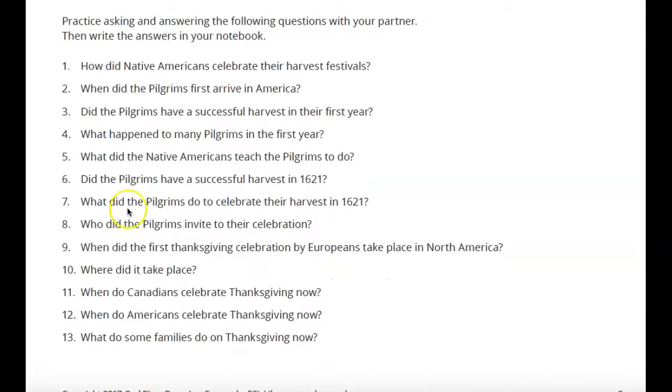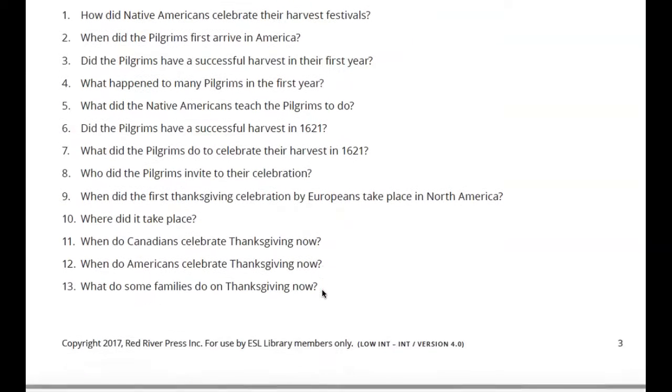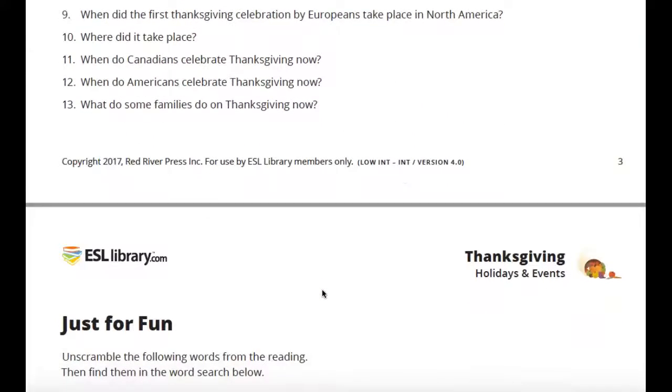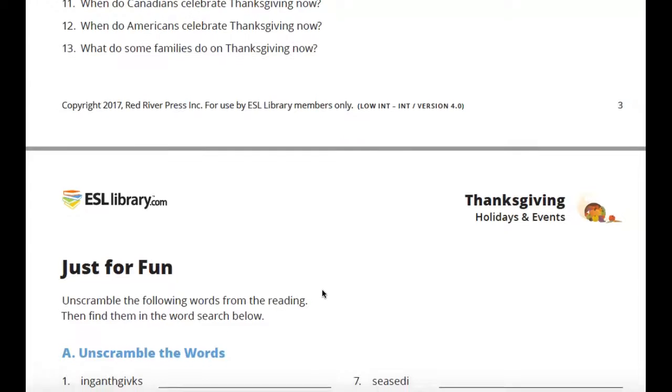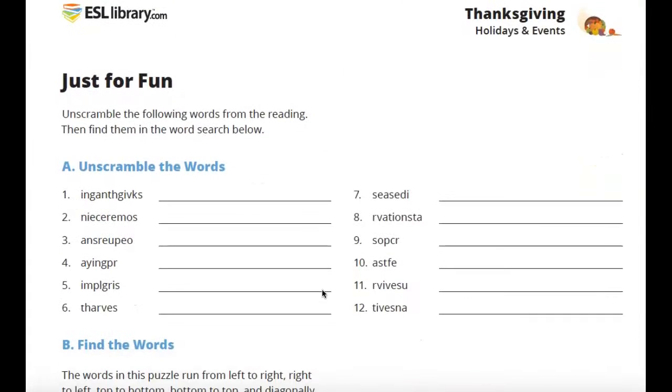But do practice asking these questions to each other after you do the reading. So one person can ask this and maybe you can write down the answer that they said, and then they can ask you about the next one, and they can write down the answer, and you can write down the answer. So go ahead and practice reading and writing these answers. You can look up, it's not a test. Go ahead and look up all the answers in the reading.